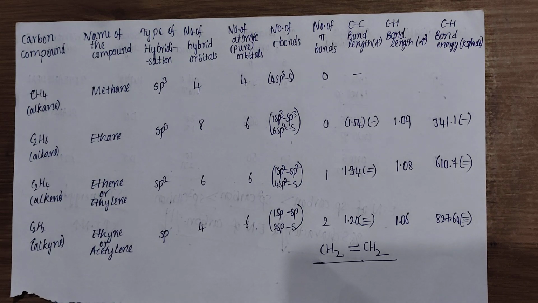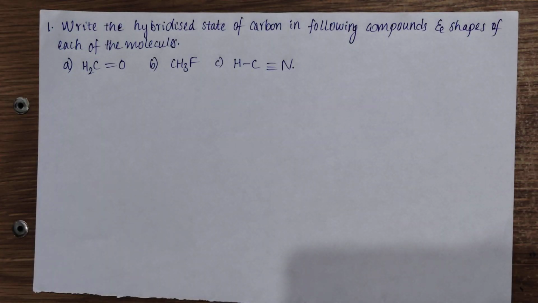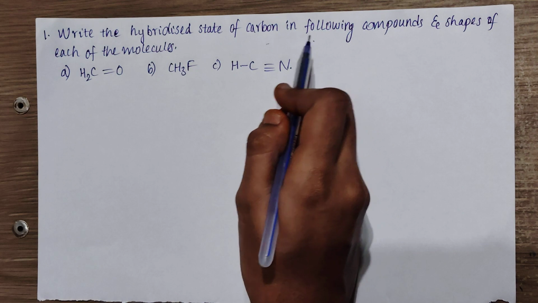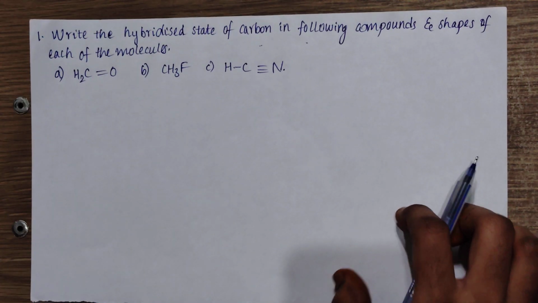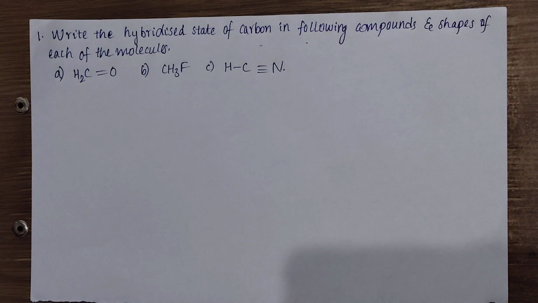Now let us go through a few examples regarding this topic. The first question: write the hybridized state of carbon in the following compounds and the shapes of each of the molecules. Before solving this question, remember this: if a carbon atom is attached to a double bond, then it undergoes sp2 hybridization, and if it is attached to a triple bond, then it undergoes sp hybridization, and if a single bond is attached, then it will undergo sp3 hybridization.